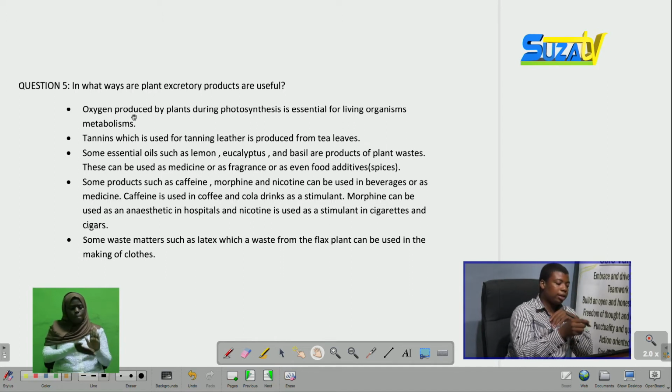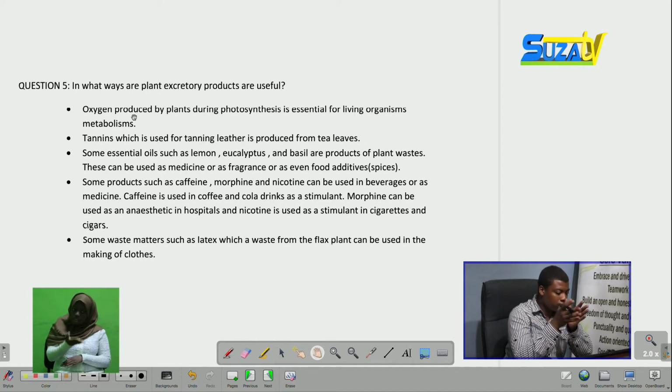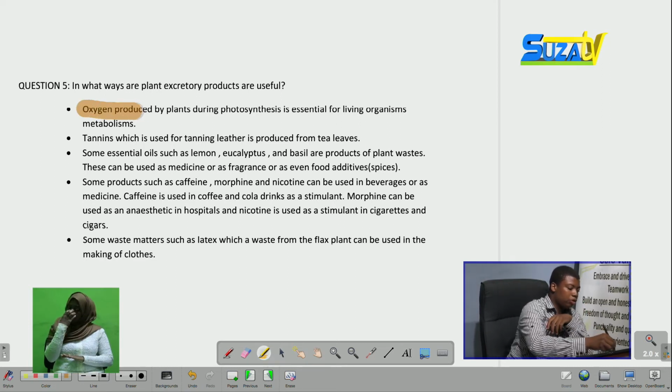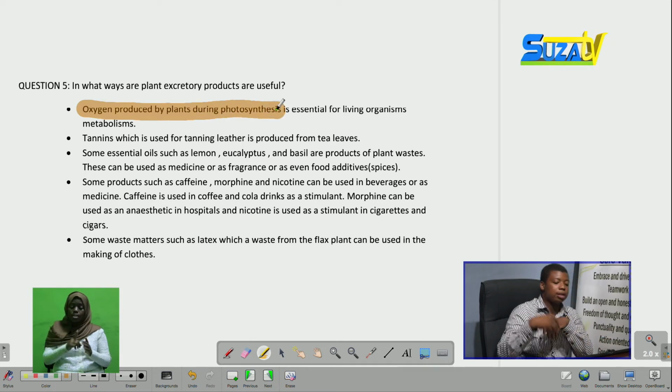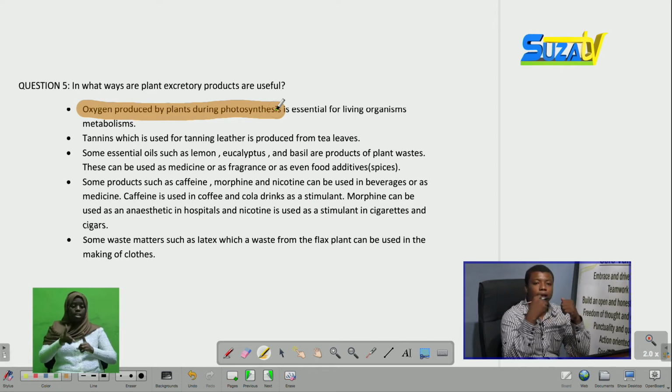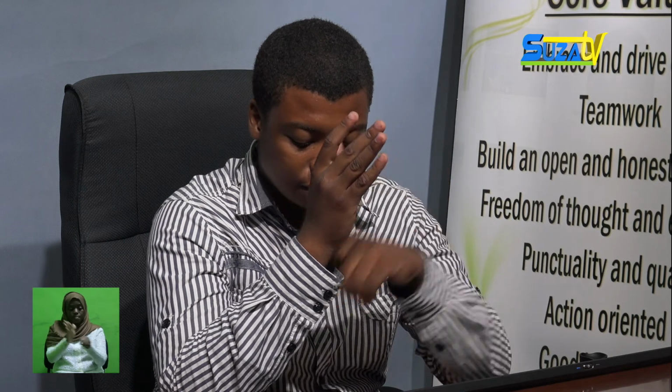So to begin, we can mention that, first of all, oxygen produced by plants during photosynthesis is essential for living organisms' metabolism. We know that during photosynthesis, plants take in carbon dioxide but release oxygen. We all know that oxygen is very important for all living organisms, as it's very important for respiration and for many other things.